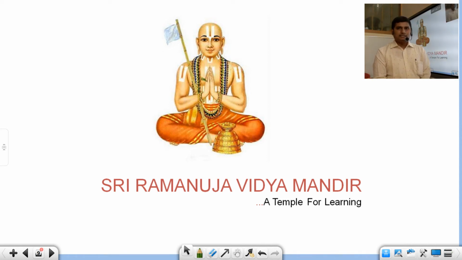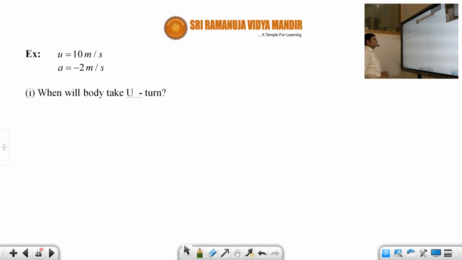So this is the 9th session, which is a continuation of the 8th session based on equations of motion. In the last session, we have seen some problems on equations of motion. So we are going to continue on the same topic, that is equations of motion.